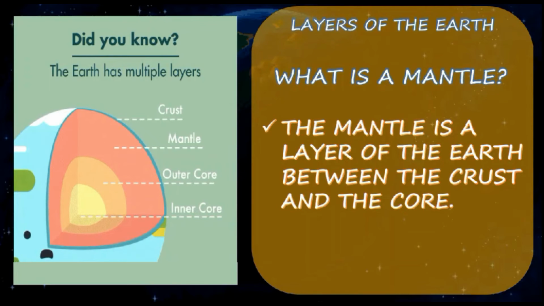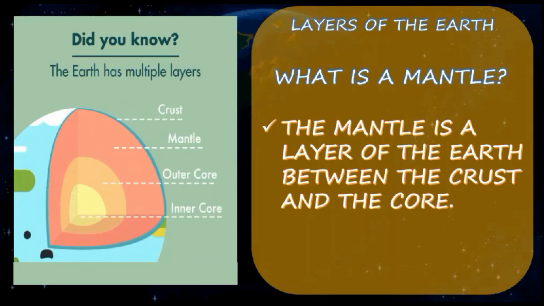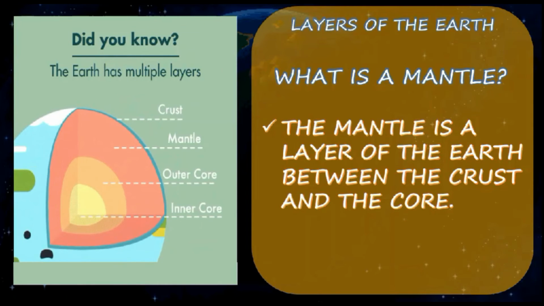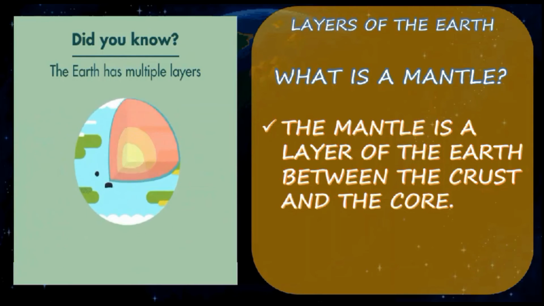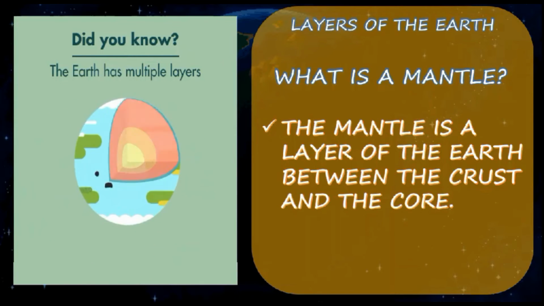Next, after the crust layer, now we are moving to the mantle. The mantle is a layer of the Earth between the crust and the core. What is the meaning of mantle? The mantle is almost entirely solid rock. But it is in constant motion, flowing very slowly, and it is ultramafic in composition, meaning it has even more iron and magnesium than mafic rocks, and even less silica.